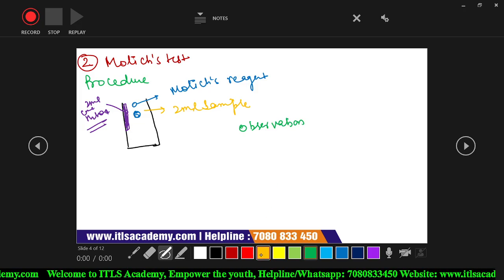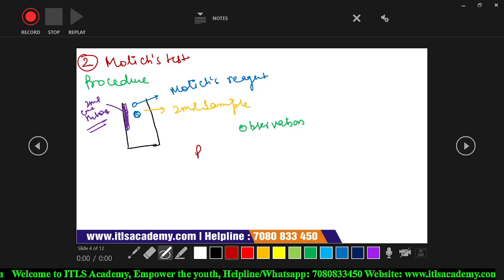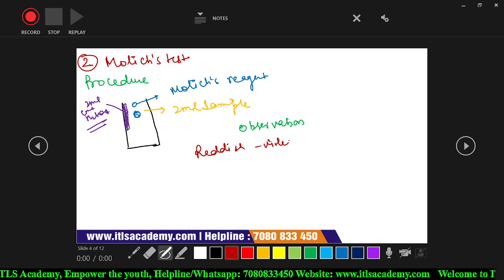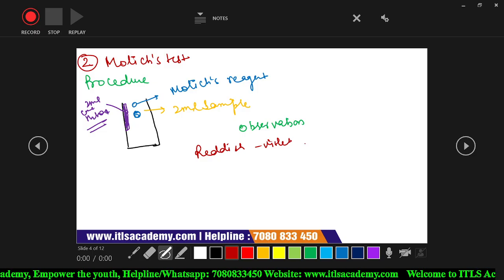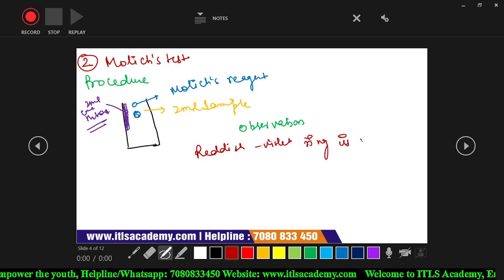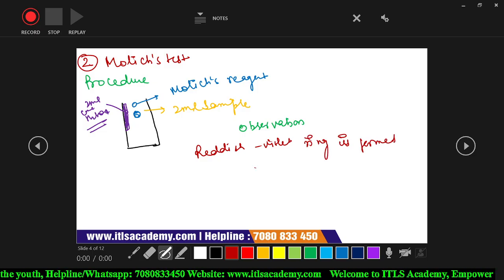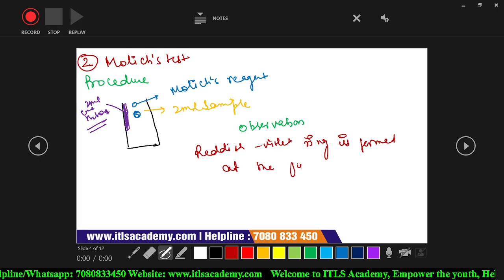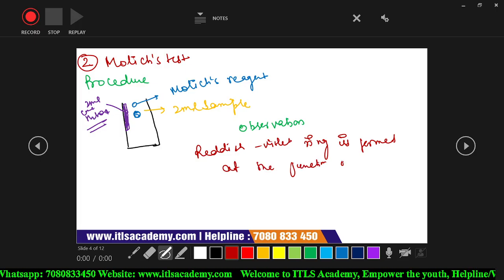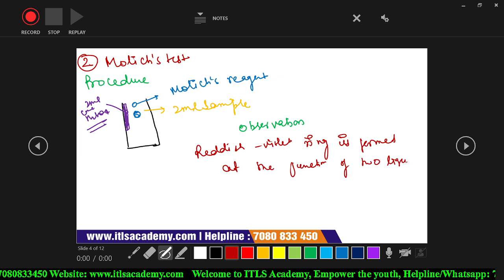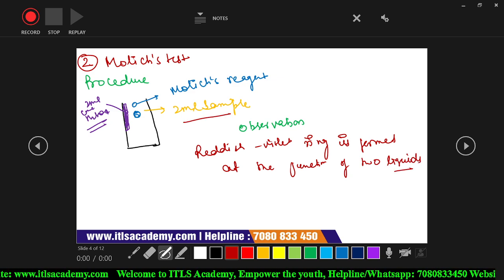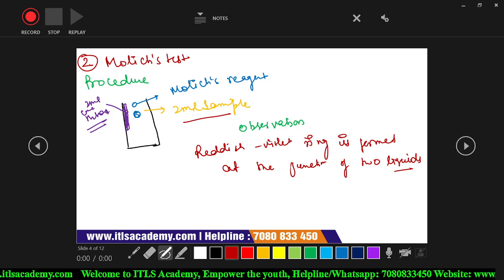A reddish violet ring is formed at the junction of two liquids. See, when you add the sample and after addition of the sample you add that sulfuric acid, then this ring is formed here.